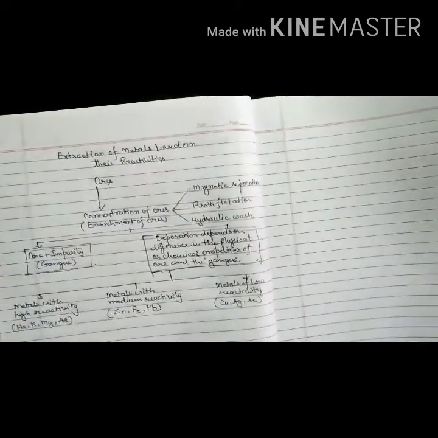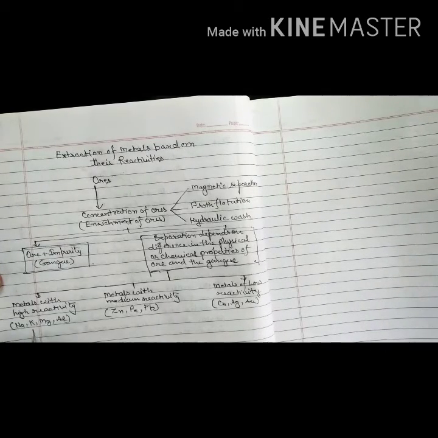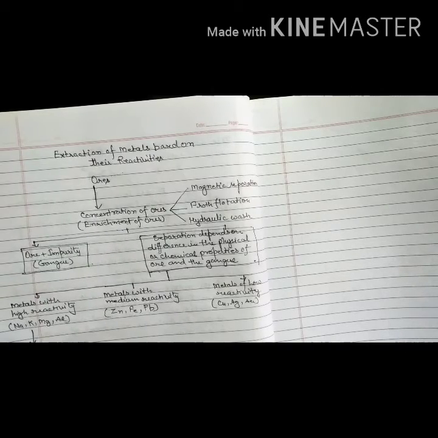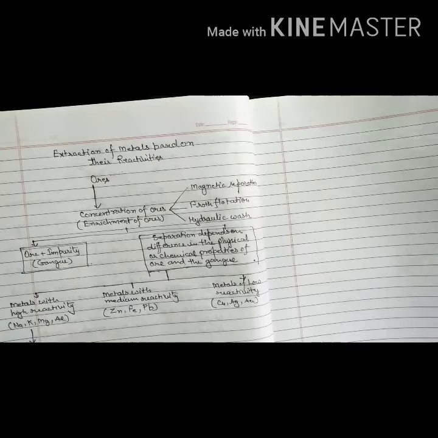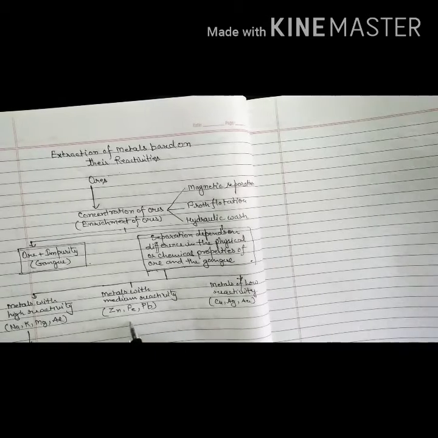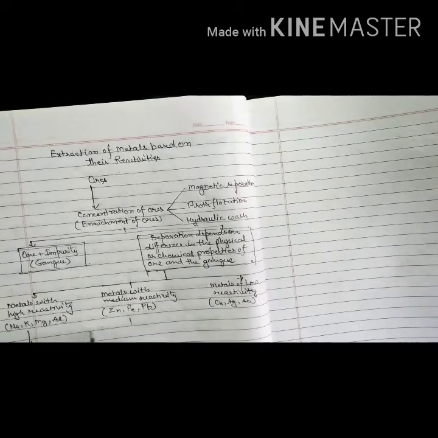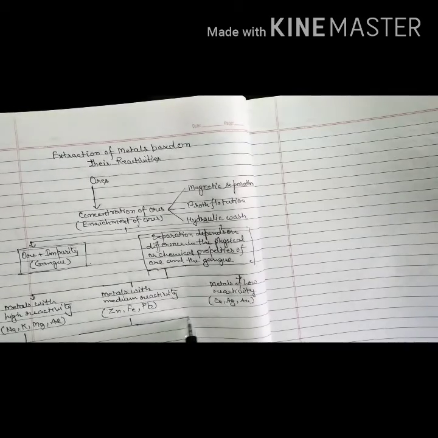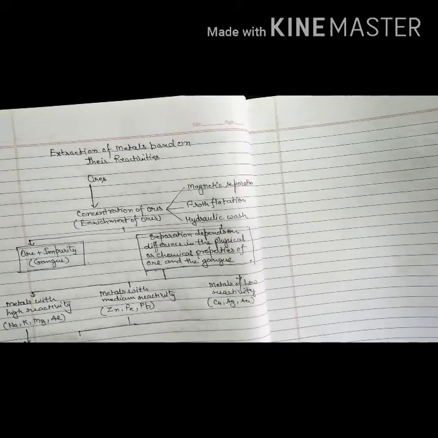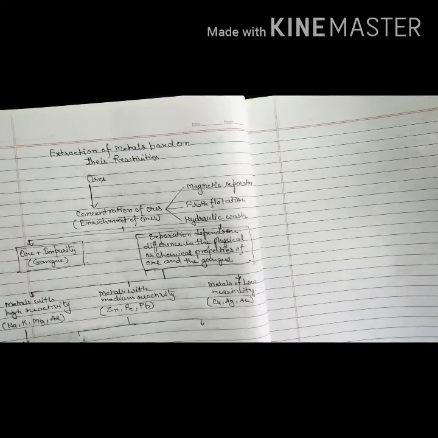Now in metals of high reactivity, we use the method of electrolysis. Electrolysis of molten ore gives pure metal. Metals of medium reactivity can also be divided into two because they can be present in the form of their sulfides or their carbonates.